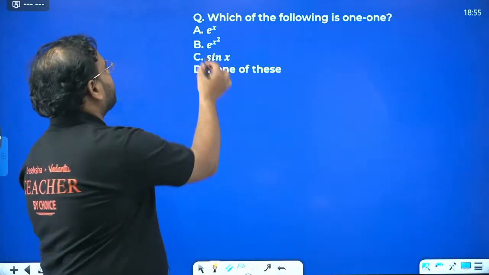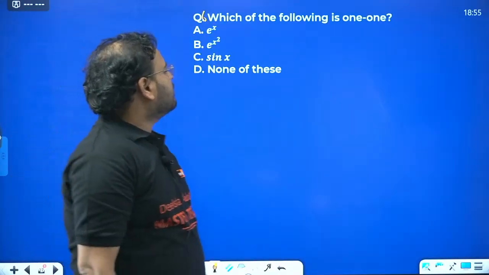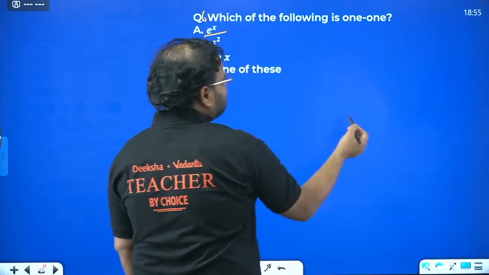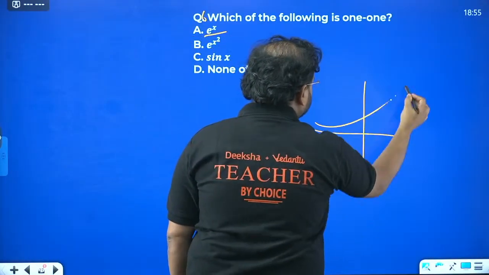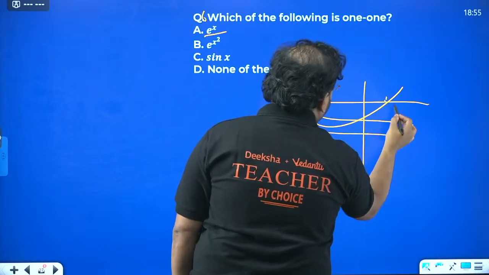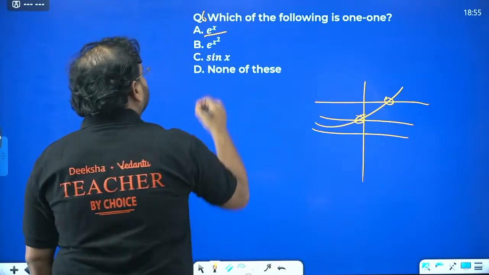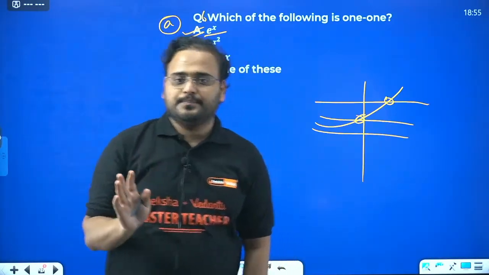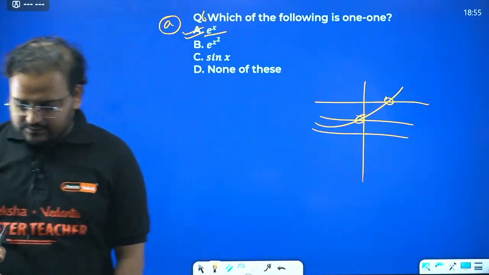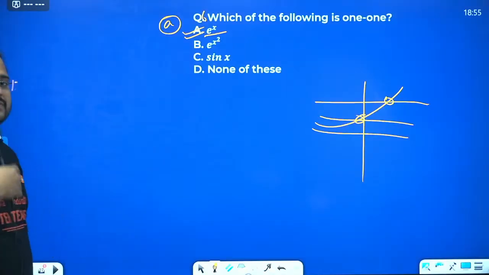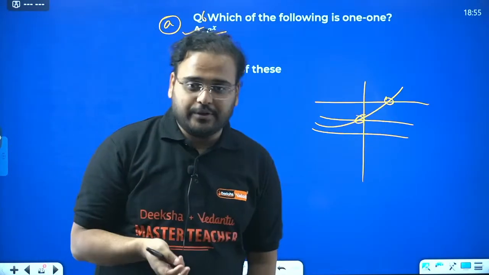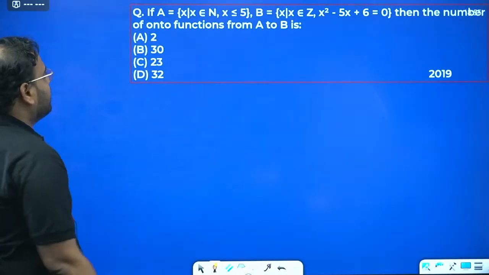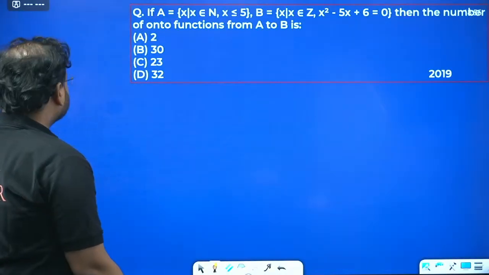Okay, question number 6 now. Which of the following is 1-1? So if you know the graph, you'll know the answer. e to the power x is 1-1, sir. The graph of e to the power x is this, sir. Anywhere you take, there will always be a unique intersection. So the answer is clearly A. Don't even waste a second on it. That's why the graph of various functions becomes very vital over here. So this is clear? Yeah, 6.